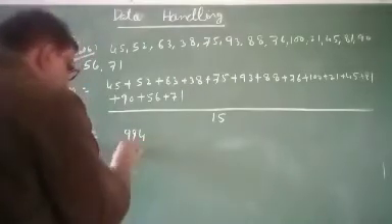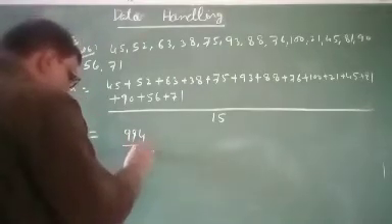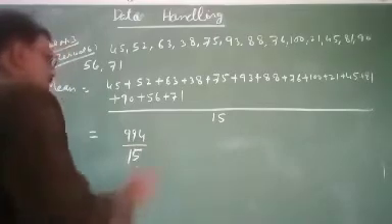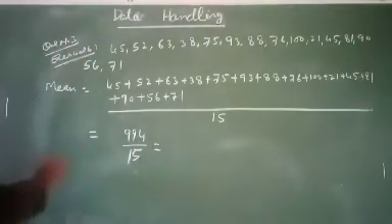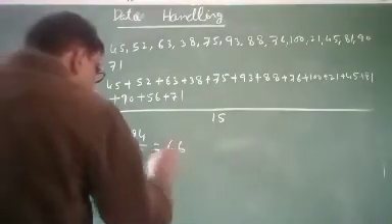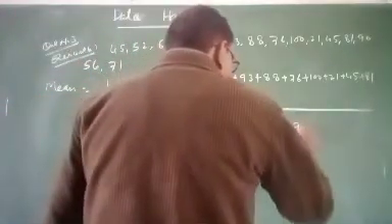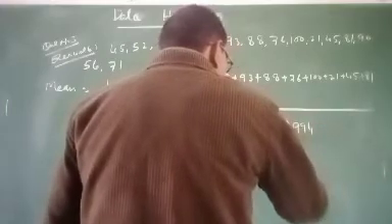994 divided by 15. Then it will be 15 times 6 is 90. 994 divided by 15.